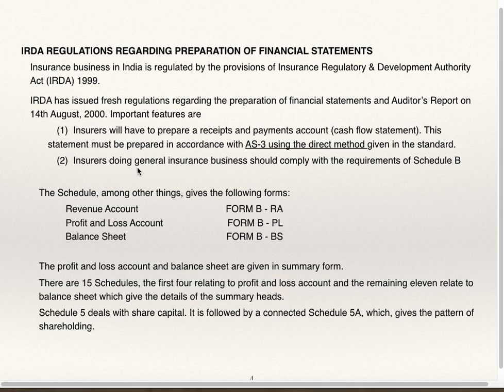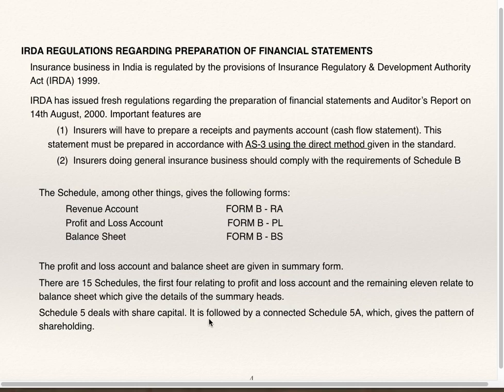Insurers doing general insurance business should comply with the requirements of Schedule B. For general insurance business, Schedule B is applicable. The schedule, among other things, gives the following forms: Revenue Account Form B RA, Profit and Loss Account Form B PL, Balance Sheet Form B BS. The profit and loss account and balance sheet are given in summary form. There are 15 schedules, the first 4 relating to profit and loss account and the remaining 11 relate to balance sheet, which gives details of the summary heads.